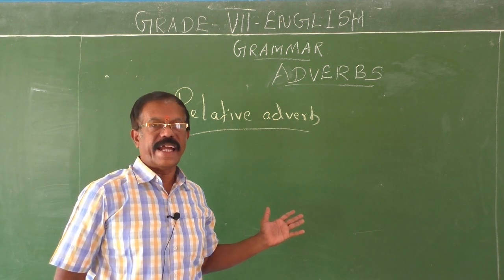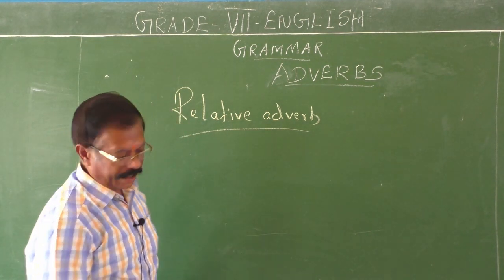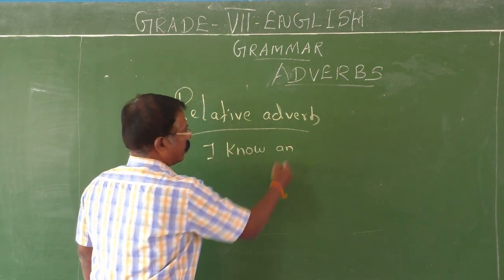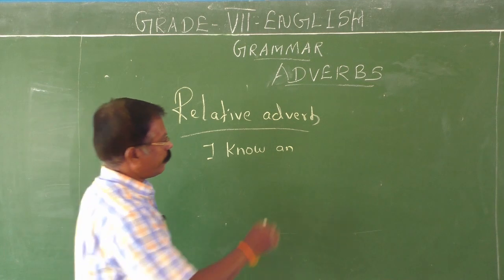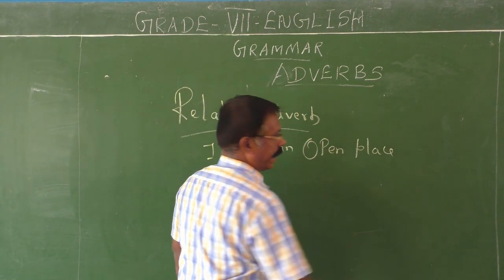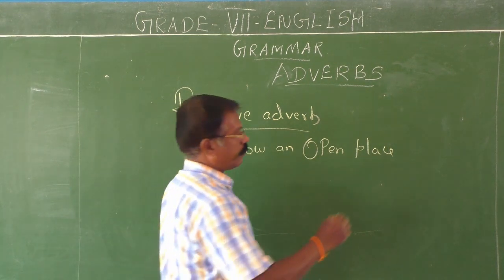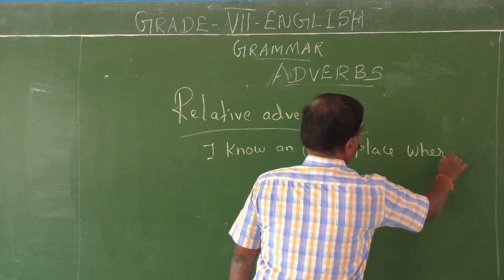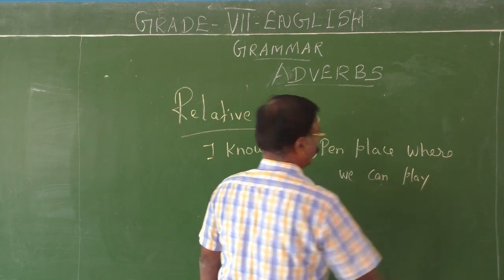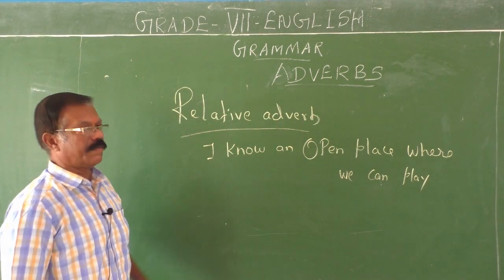It relates its antecedent with another. I know an open place where we can play. Where we can play. Look here, children. Just go through this example.